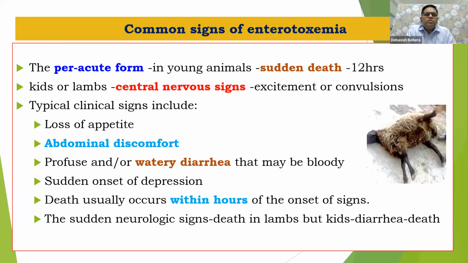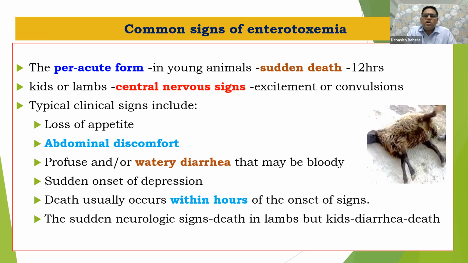So this is the peracute form. In the peracute form, there would be sudden death within 12 hours of the first clinical sign. In kids or lambs, there would be central nervous signs such as excitement and convulsions. Then the typical clinical signs include loss of appetite, abdominal discomfort, profuse watery diarrhea, and sudden onset of depression.